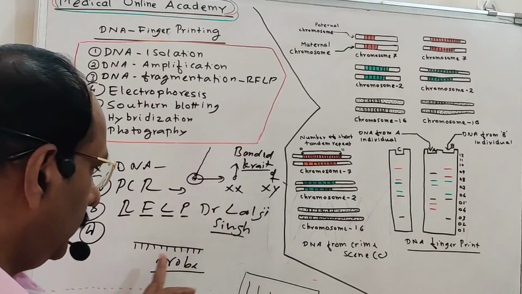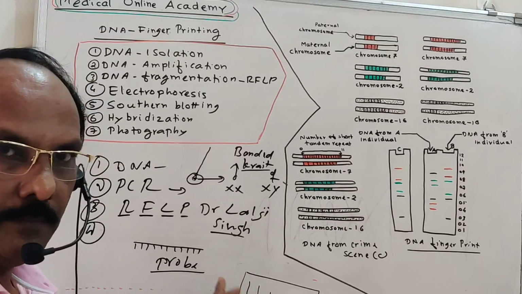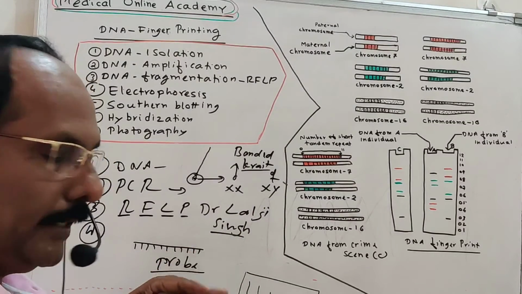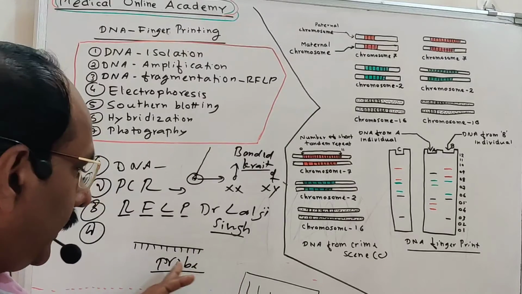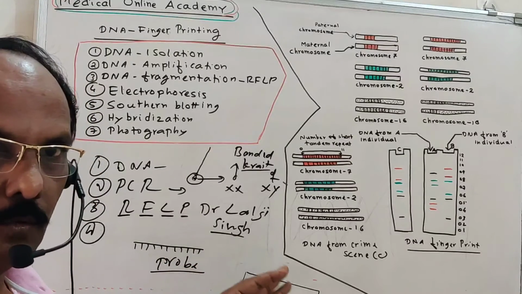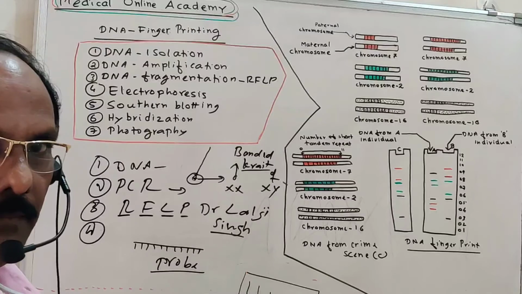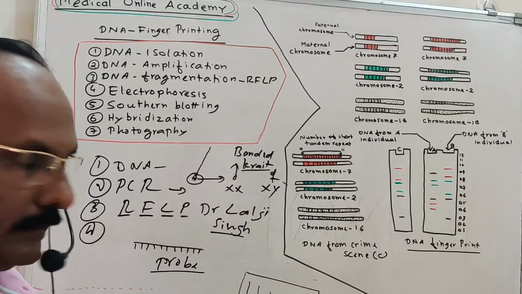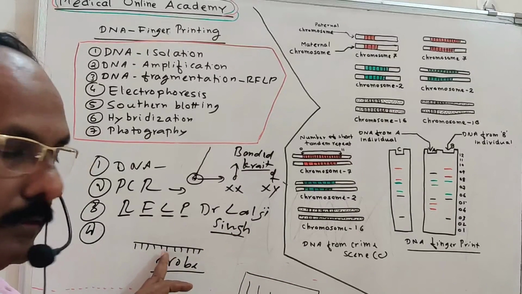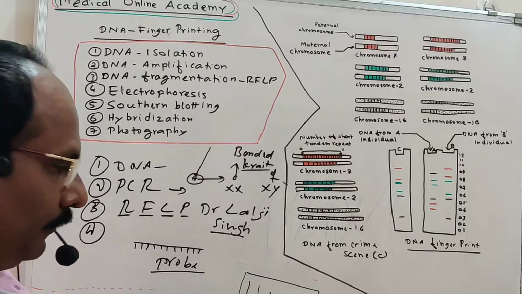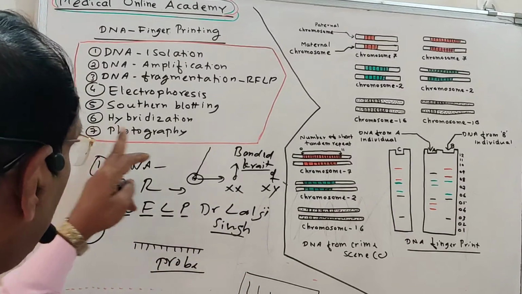From this Y chromosome, the DNA probe is prepared and it is radioactively labeled. So it is a radioactive probe. Wherever the radioactive probe is there, we can identify it by the light it emits under the UV rays. That is the purpose why he produced the radioactive probe. In the next stage, there is hybridization.